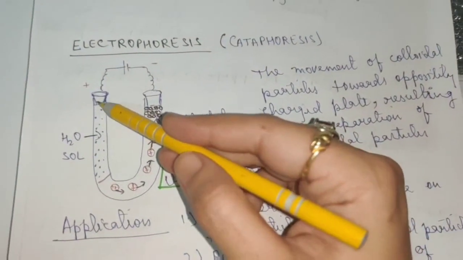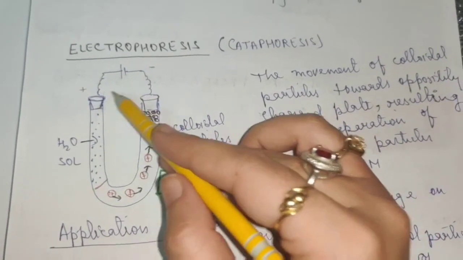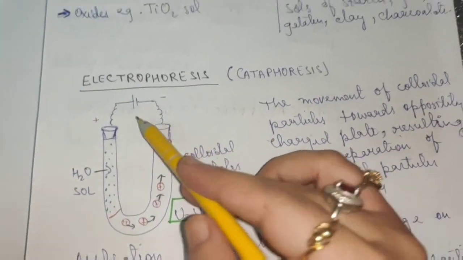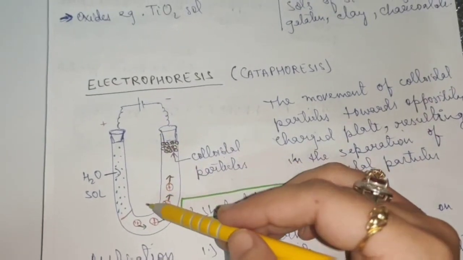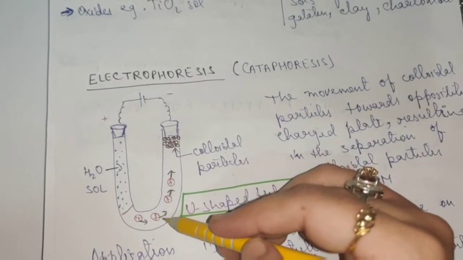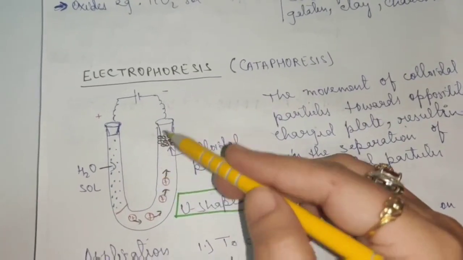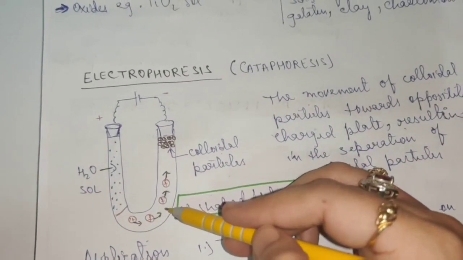So if you take a U-shaped tube as shown here and you put two electrodes like I have shown here, which are connected to the battery, and then when the current is passed, you will observe that the colloidal particles will start moving towards that electrode which possesses the charge opposite to the charge present on the colloidal particles.